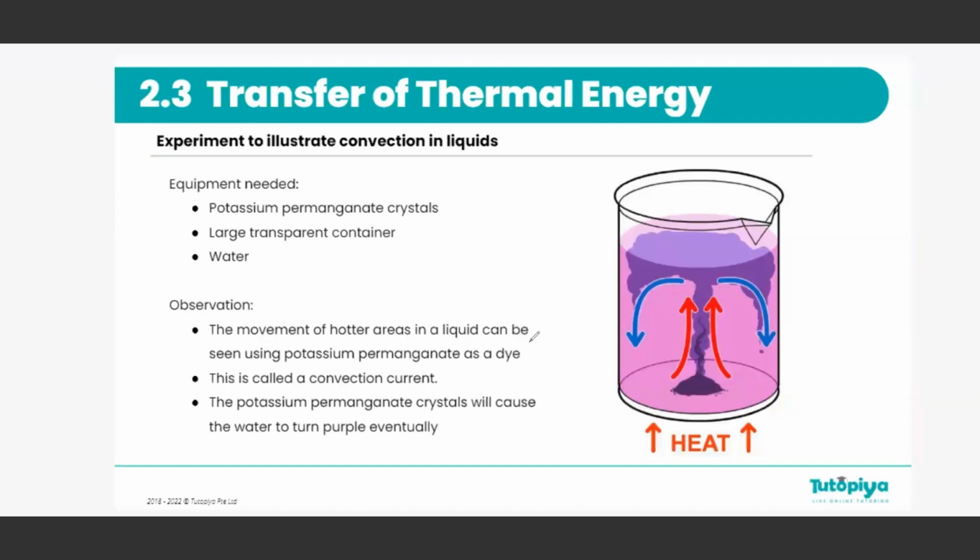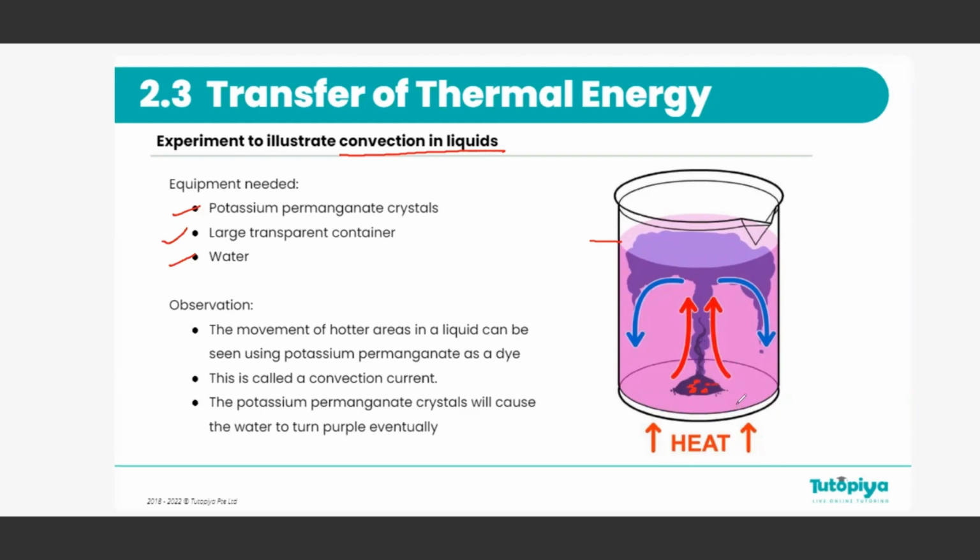To observe convection in liquids and gases, we will be looking at two experiments. First, let's look at the experiment for the convection in liquids. To do this experiment, we need potassium permanganate crystals, a large transparent beaker, and of course some water. We first have to fill the beaker with water and then provide a little bit of heat from the bottom of the beaker. And when you're heating it from the bottom, as you heat, you drop a few potassium permanganate crystals to the center of the beaker.